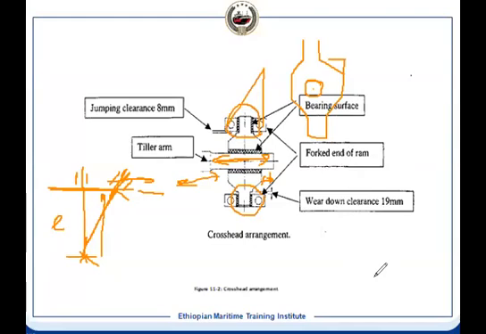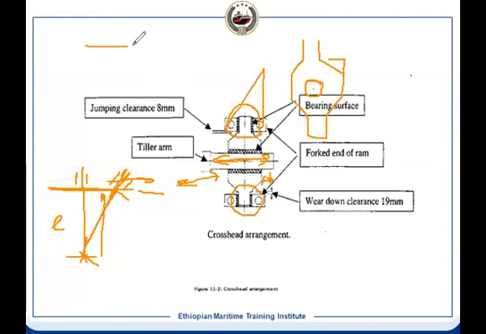Yes, Chief. So what I want to say is, the crosshead is moving linearly along the perpendicular direction of the tiller. If the tiller is like a ball, okay, it's understandable. But if it is only circular, there will be some mechanical lock. Okay, let us say there will not be any mechanical locking.